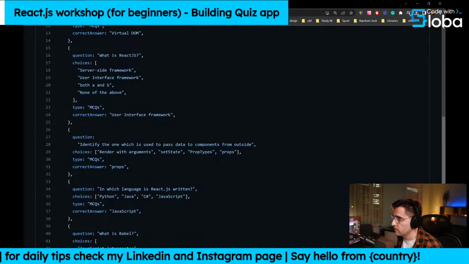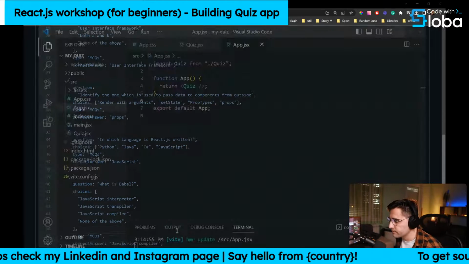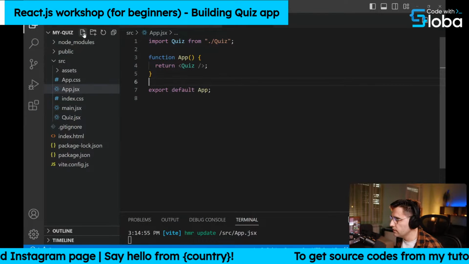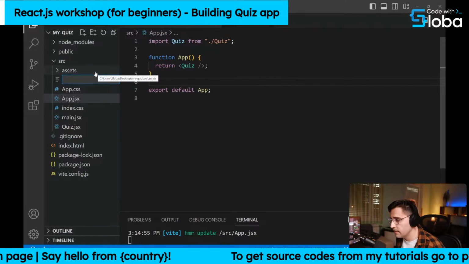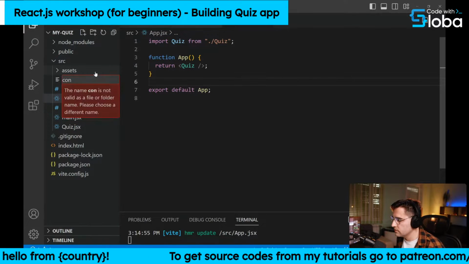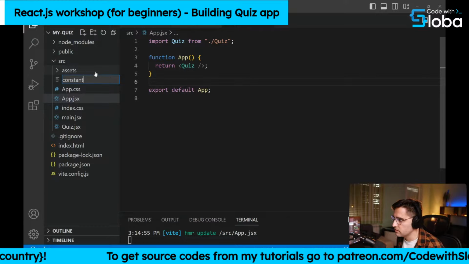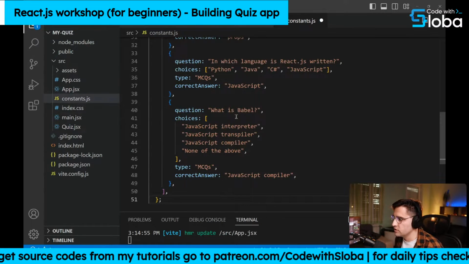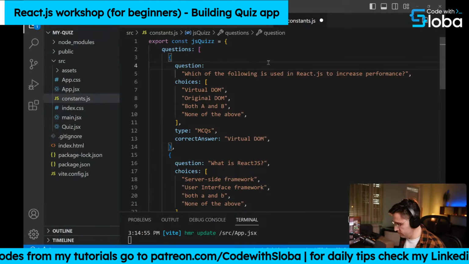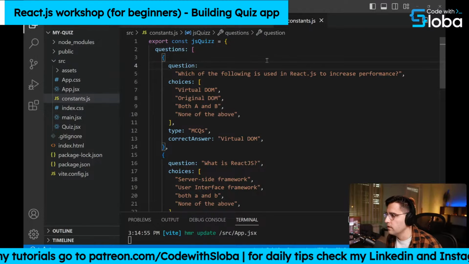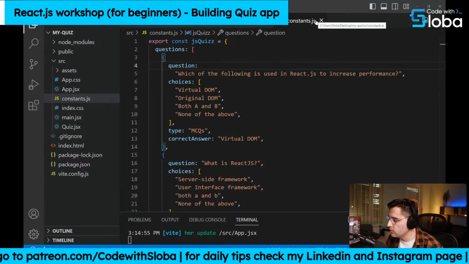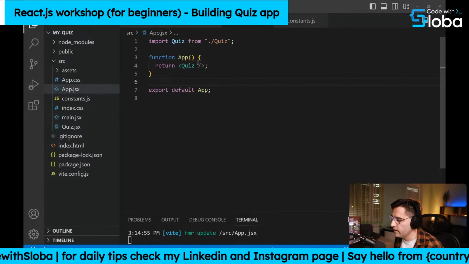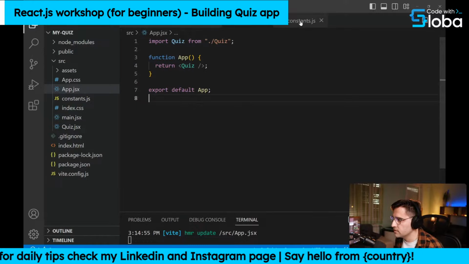That's it. So copy that, head over to our app, and let's create a new file here inside of our source folder. Let's name it constants, like so, and make it a JavaScript file. And let's just paste all these questions. Now what we want to do is go inside of our app.jsx file, inside of our app component, and pass all the questions there.